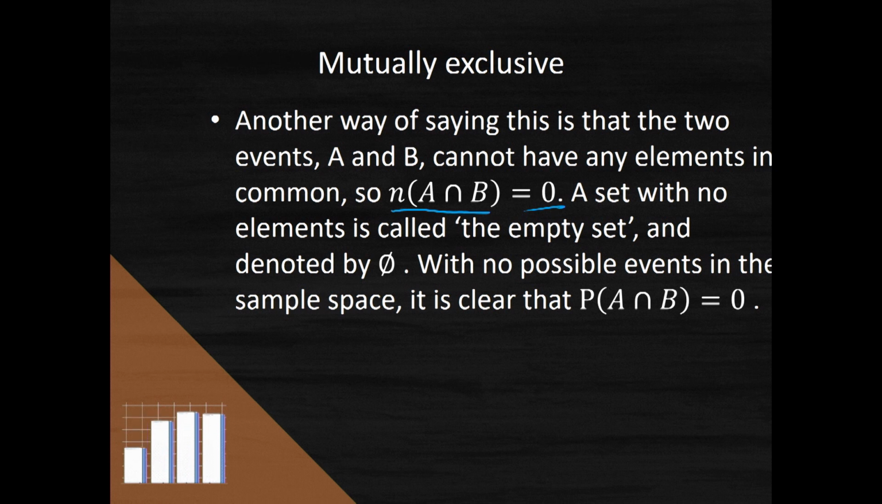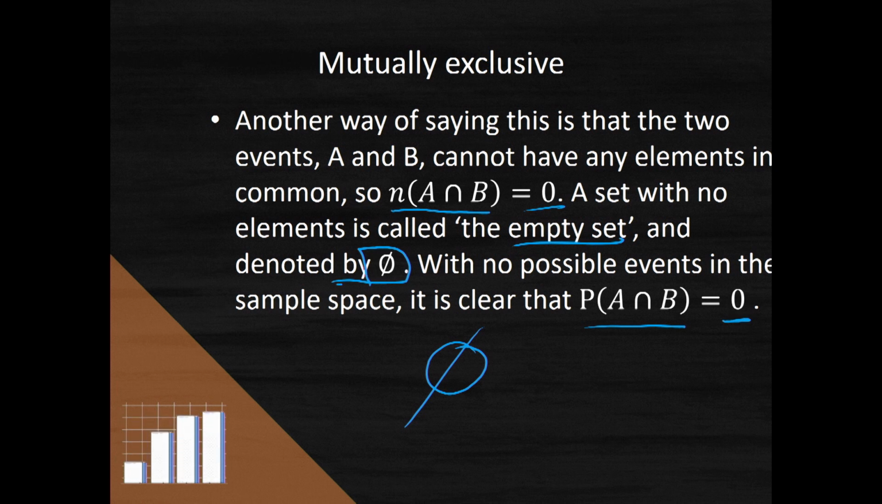We have a special name for a set with no elements. It's called the empty set, and we denote it by that empty set symbol. It almost looks like a 0 with a line through it. There are no possible events in that sample space where there can be an intersection, so therefore the probability of the intersection is equal to 0.